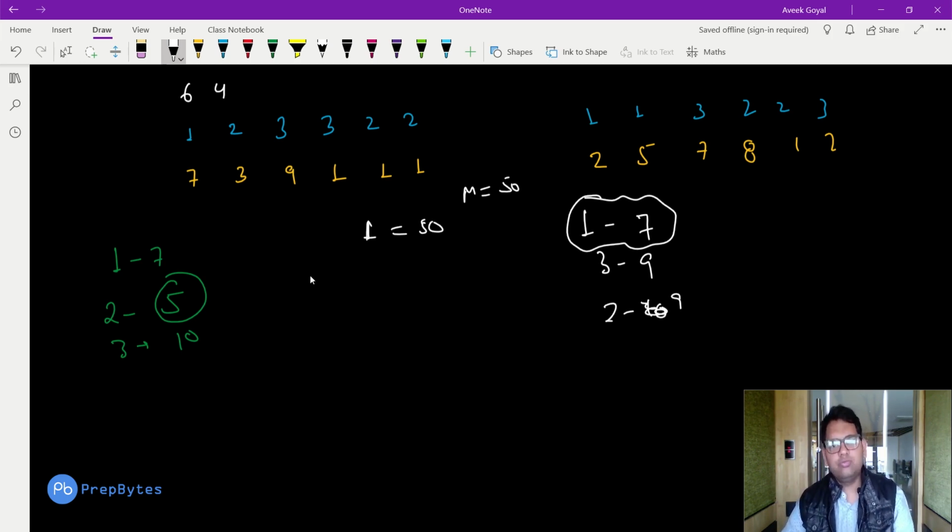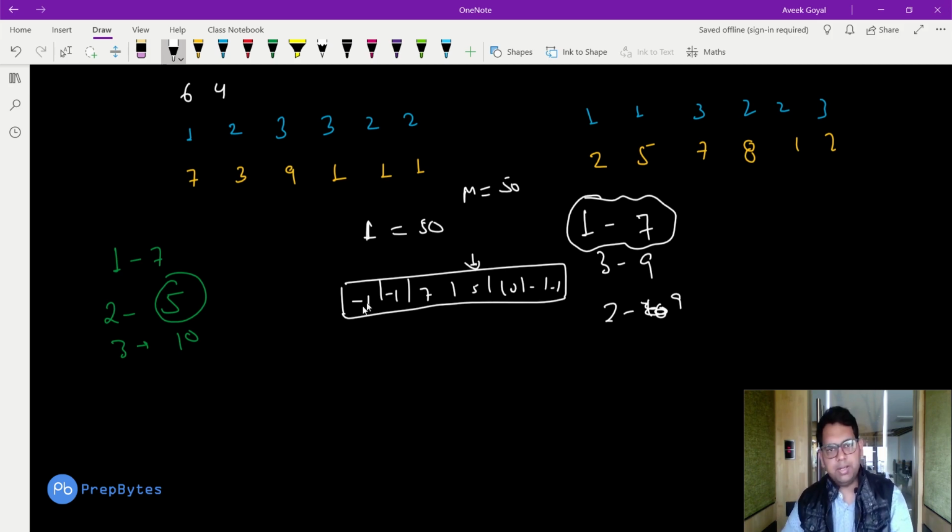Fine. Now we also have to consider the case of 0. If all are 7, 5 and 10, what we can do is have -1, -1, -1 in the index array in the beginning, and then add all these values. In between we have 7, 5, 10, then -1, -1, -1, and we will have the minimum value as 5. We will not consider -1, using an if else condition. But okay, this is all on implementation.